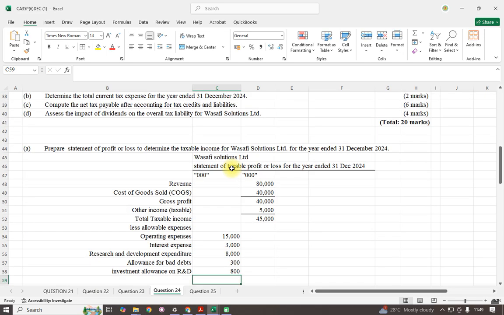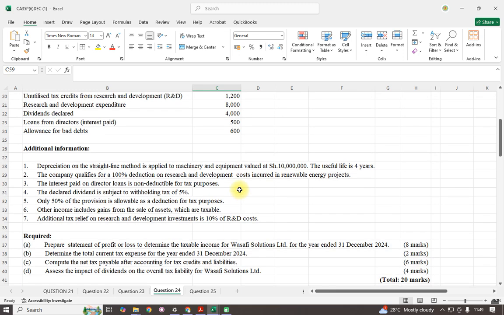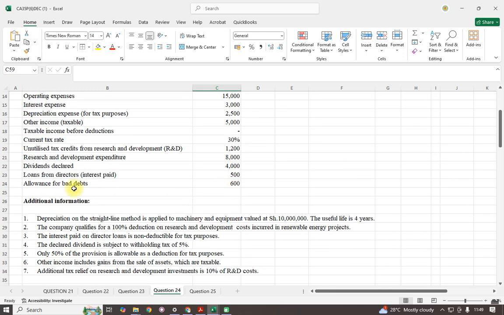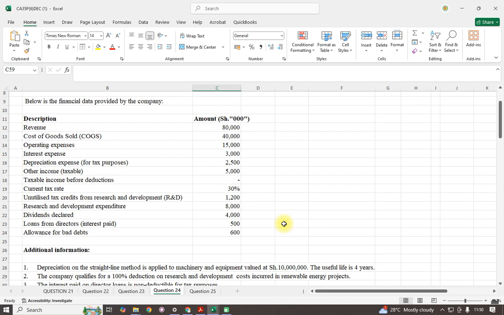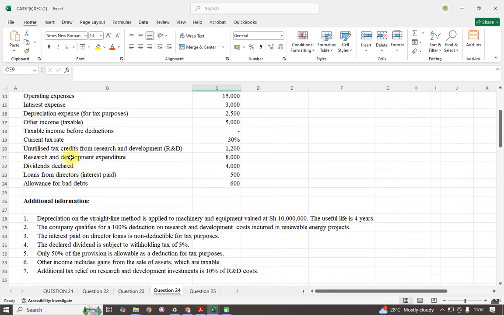10%, an additional relief. Then apart from that, we have investment allowance on machinery. Depreciation on straight line method is applied to machinery and equipment. So remember, we shall calculate the investment allowance on machinery at the rate of 50%. Loans from directors, interest paid: this one we don't consider, it's not allowable. Utilized tax credit from research and development is yet to be utilized.